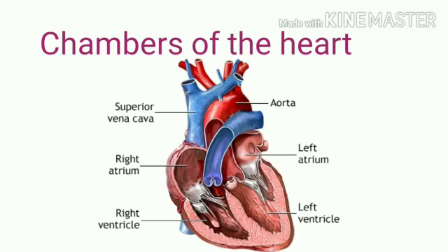So in the left side, the upper chamber is called left atrium and the lower chamber is called left ventricle. Well, in the right side of the heart, the upper part is called right atrium and the lower part of the right side of the heart is called right ventricle. These are the 4 chambers of the heart.